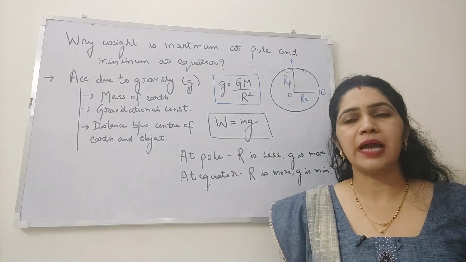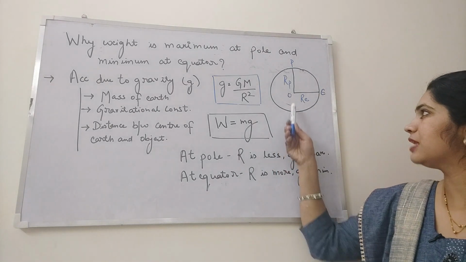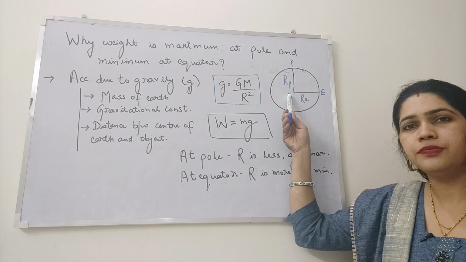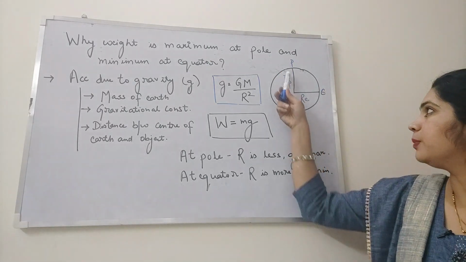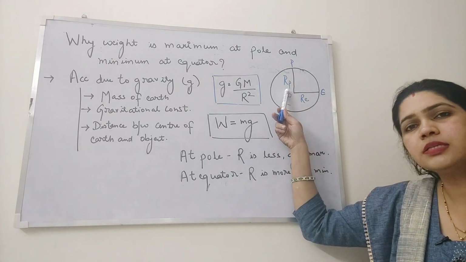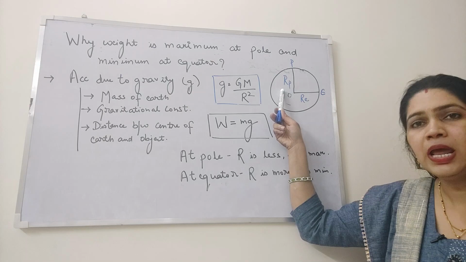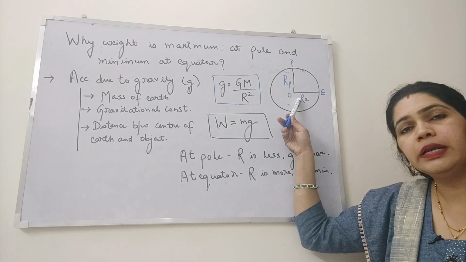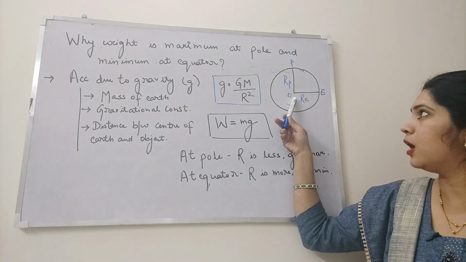As we all know that earth is not a perfect sphere. Here in this diagram you can see that this is the center of earth, this is the pole and this is the equator. Rp will represent the radius of the earth from its center towards the pole and Re will represent the radius of earth from its center towards the equator.